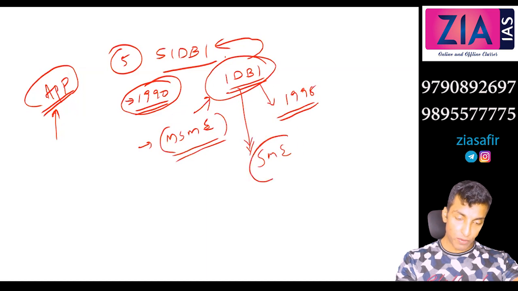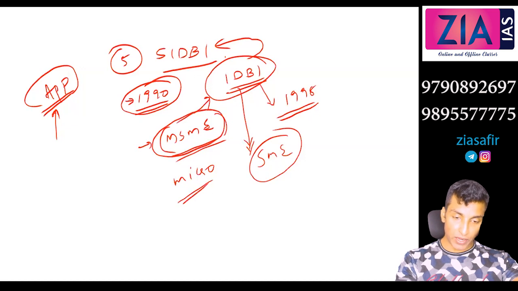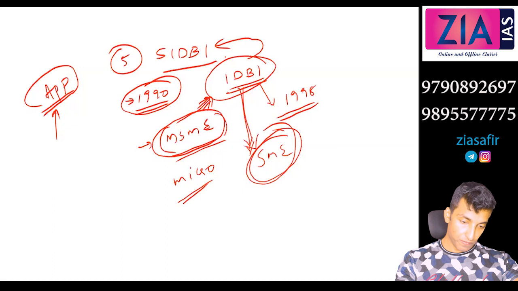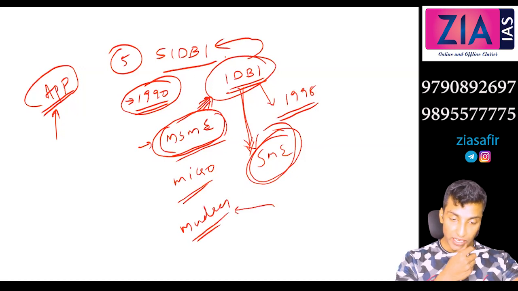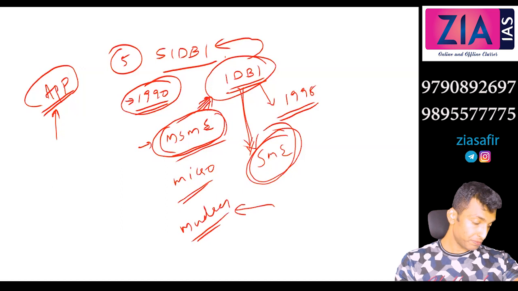Why not micro? MSME means micro, small, medium enterprises. After Mudra Bank, micro will be shifted to Mudra, so micro industries will be taken care of by Mudra.